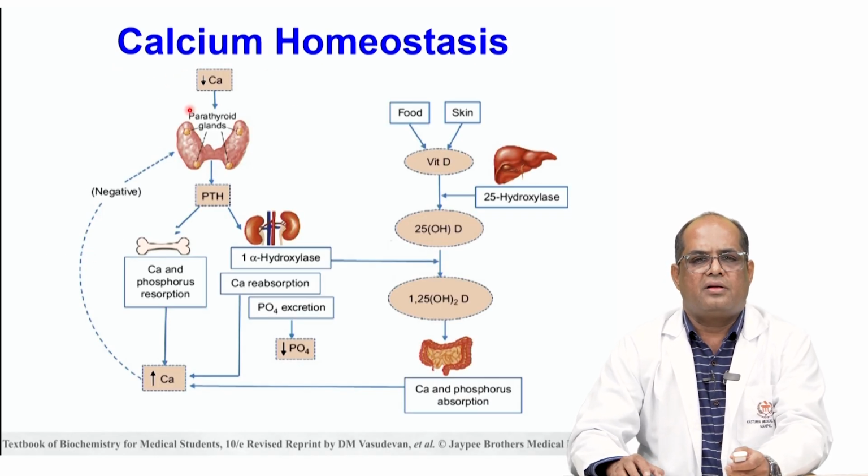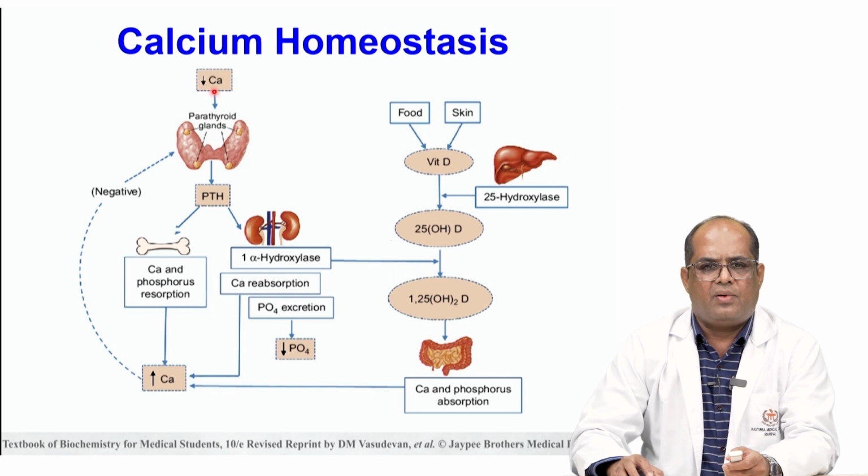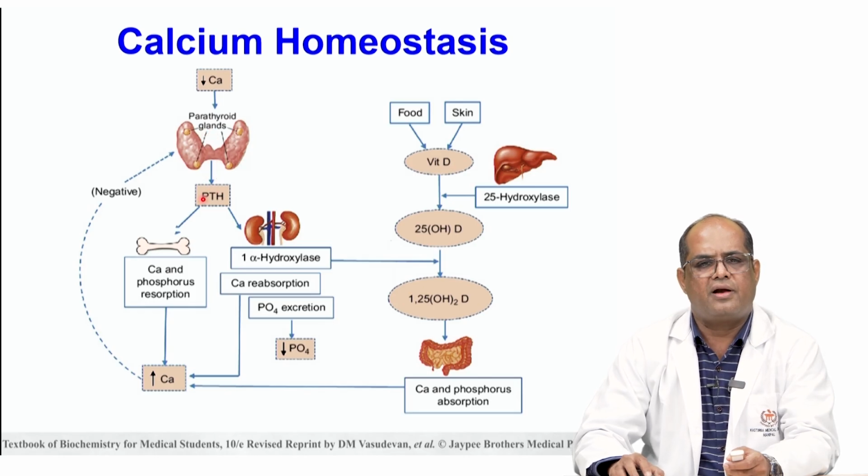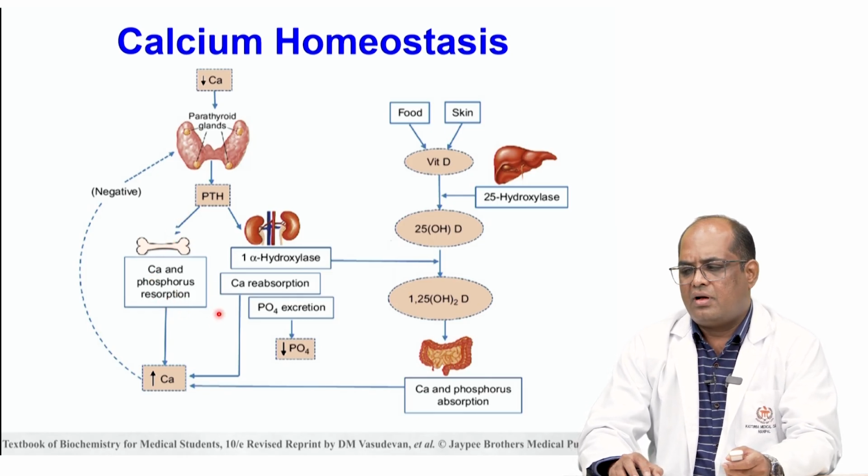Whenever the blood calcium level is low, it stimulates the parathyroid gland, and this gland produces parathyroid hormone. This parathyroid hormone causes calcium and phosphorus resorption from the bones.